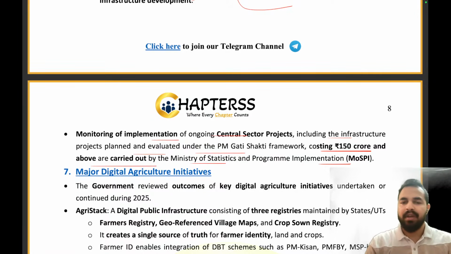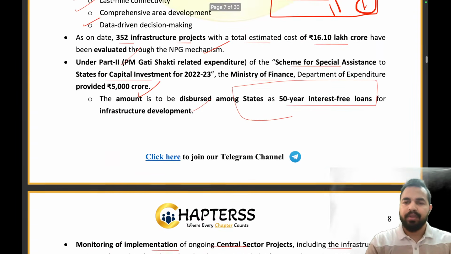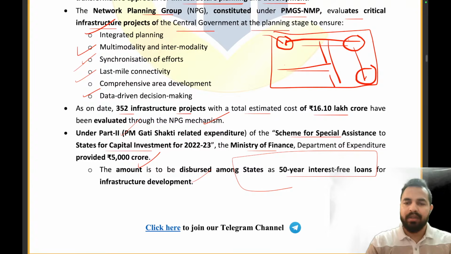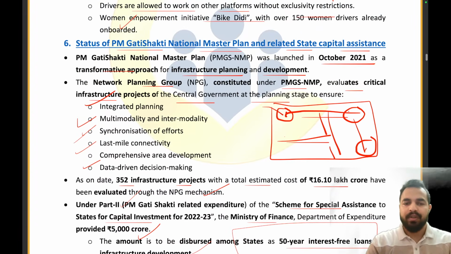Clear, everyone? Are you guys able to understand it? So these technical details are there which we need to retain from examination point of view. For example, the 5,000 crore rupees given for 50-year interest-free loans. 352 infrastructure projects have been evaluated till now, having the cost of 16.1 lakh crores. Clear? We are having the PM Gati Shakti National Master Plan, which was launched in October 2021 as a transformative approach for infrastructure planning and development.